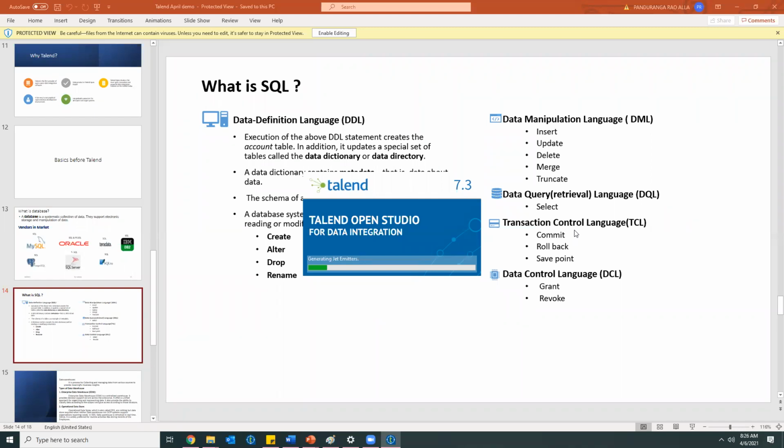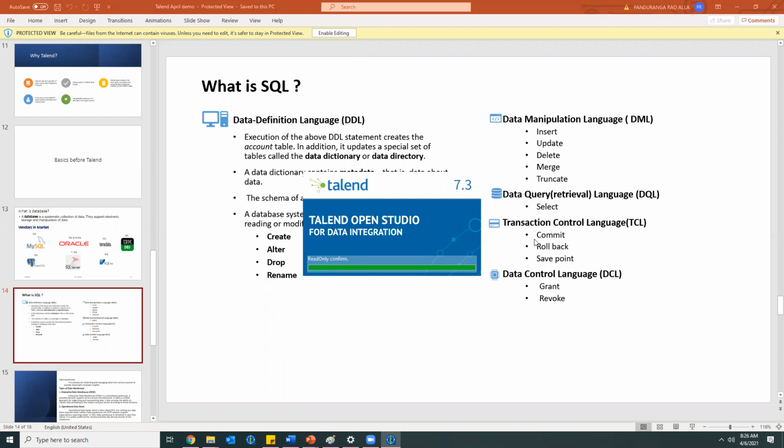For example, I have inserted a record into that table, and if you want to see that record, you cannot see it until I use commit. If I use commit, then you can see that record. That is the use of commit.